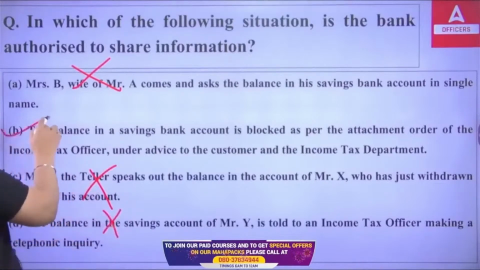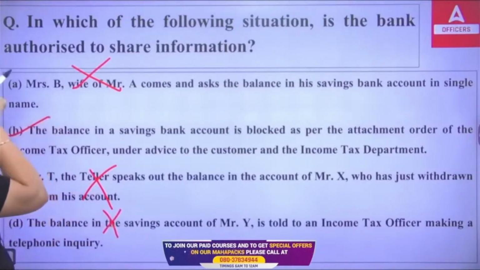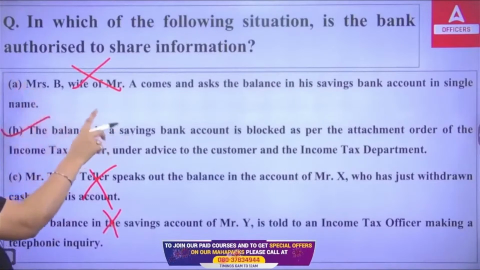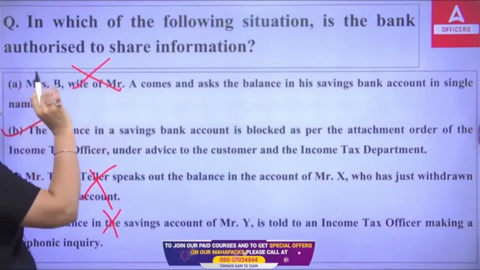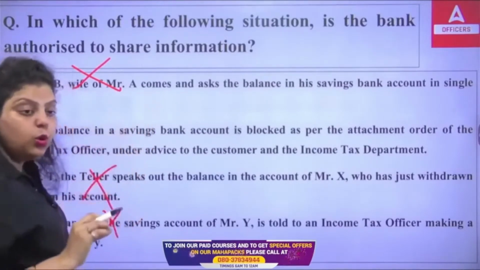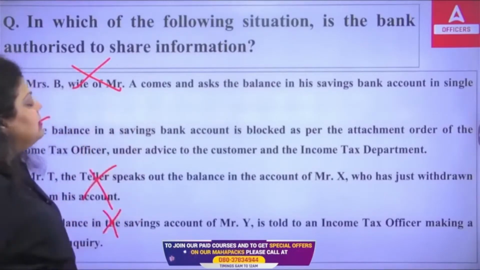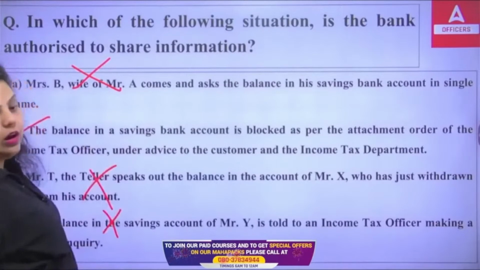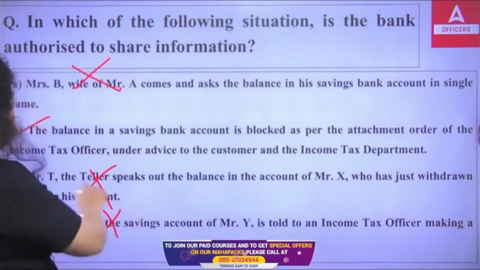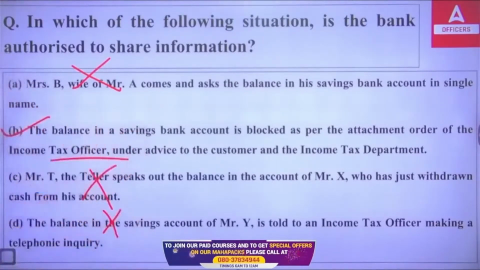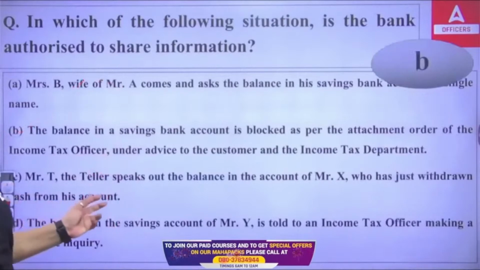The only permission given to the bank to share the information of the customer, without violating the rule of secrecy and confidentiality, is when the balance in the savings account of a customer is blocked as per the attachment order you have received from the income tax officer under the advice to the customer by the income tax department. The right answer is B. Okay.